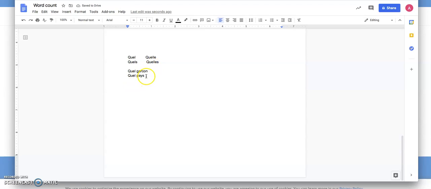Don't be tricked by the S. S doesn't make it plural in this case. But if you had suitcases, quelles valises, right? And there would be more than one. So really, you're just looking at the noun that they give you, garçon, pays, valise, whatever the noun is, and you want to determine, is it singular or plural? If you know if it's singular or plural, you've already narrowed it down. If it's singular, you've got a 50-50 shot. Is it masculine or feminine? And the same thing, if it's plural, you've got a 50-50 shot. So that kind of helps you out a little bit.